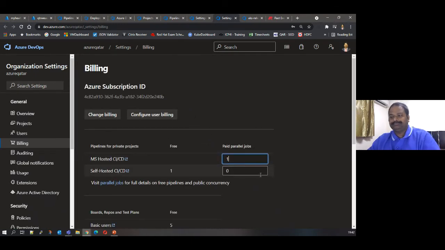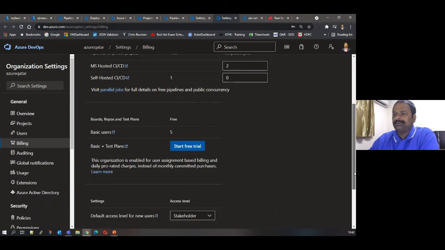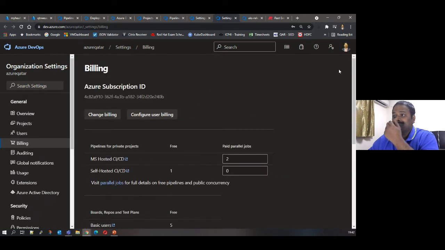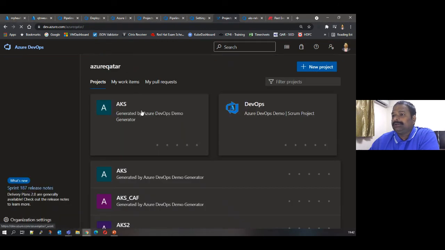So increasing it, and I'm saving it. Let's go back. Now we have increased the pipeline limit.